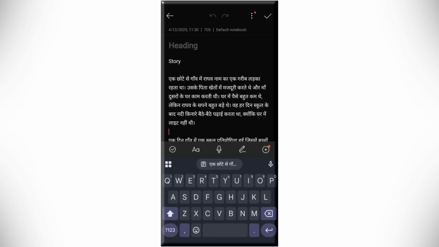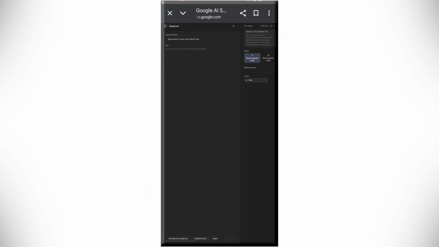You'll find several voice versions here. Simply select the one you like best. Now copy your story and paste it here. Click on it and your voice will be ready in a few seconds. Click on these 3 dots to download your voice.